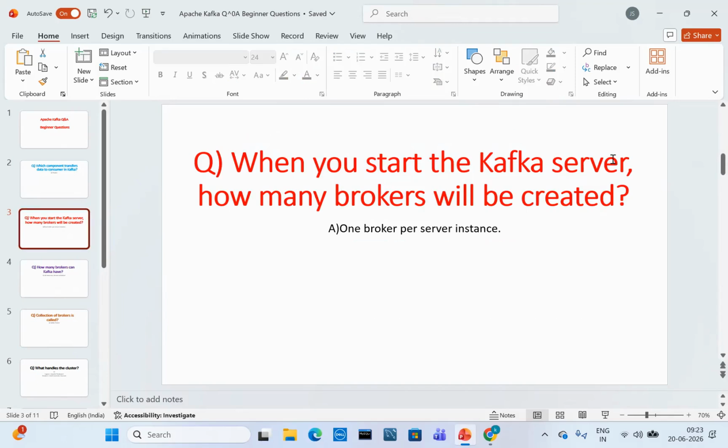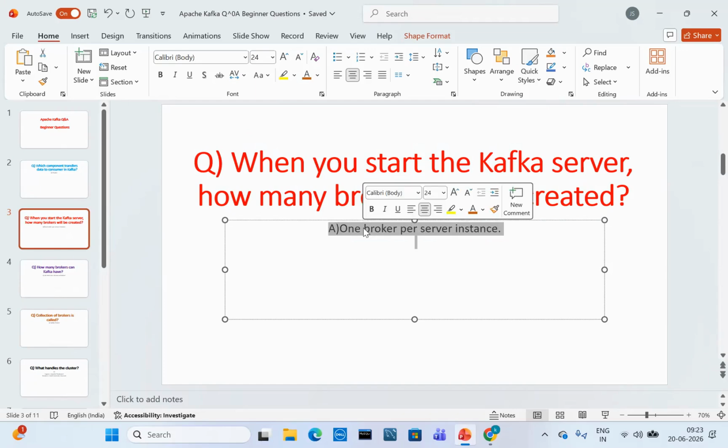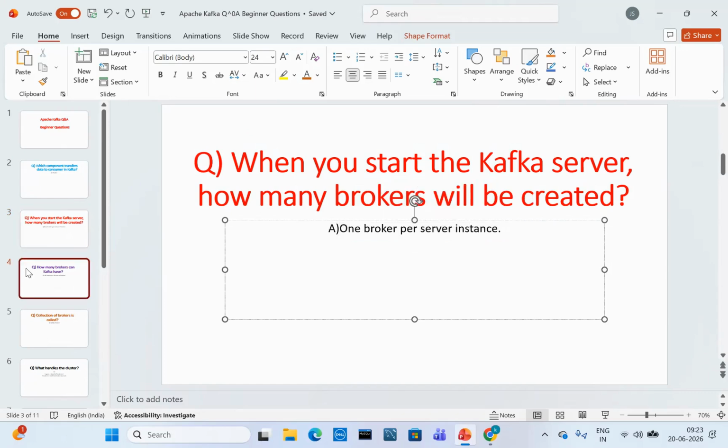When you start the Kafka server, how many brokers will be created? One broker per server instance. That means when you start the Kafka server, one broker will be created. This is the default setting. It is available in the server.properties file.